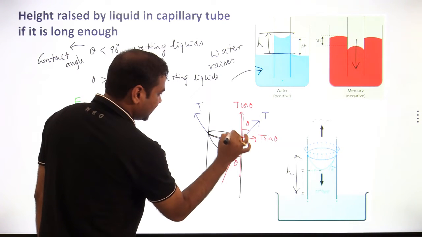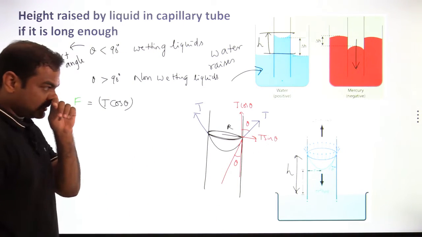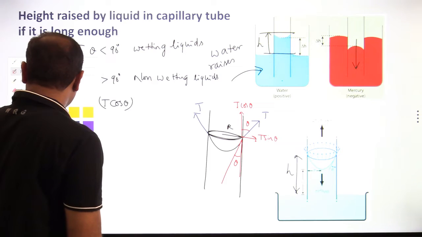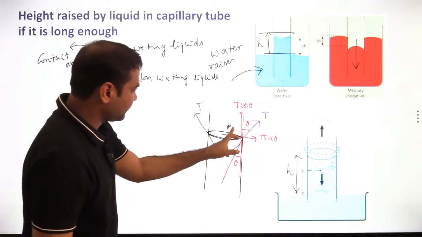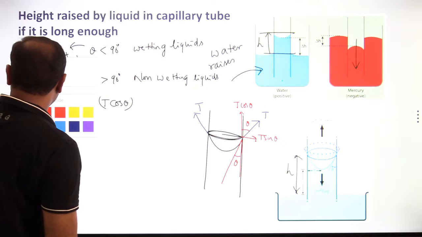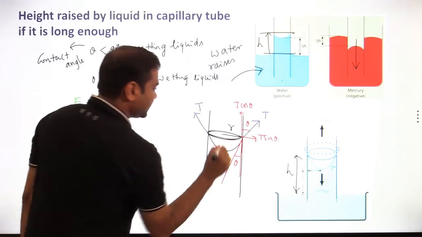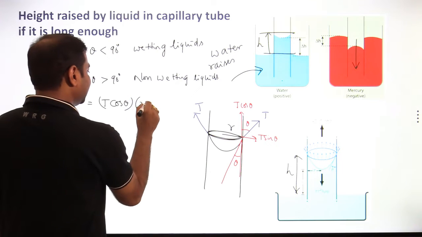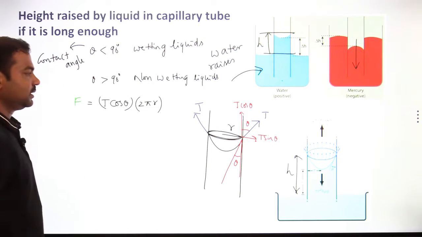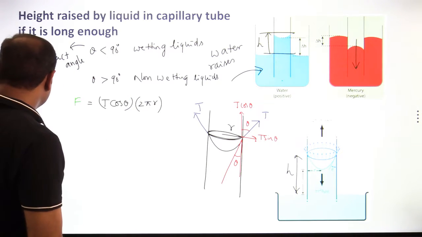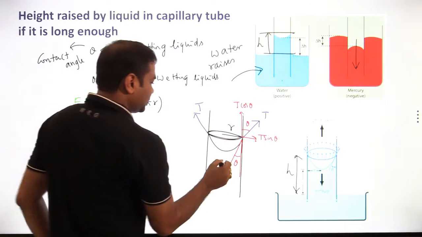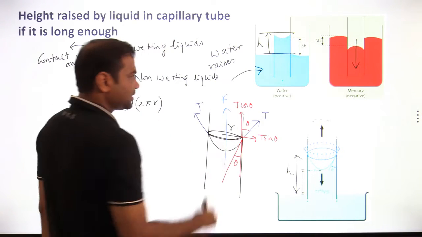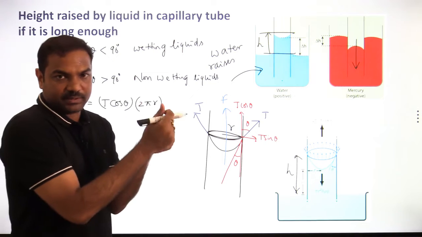If the radius of the capillary is r, then the length in contact is 2 pi r. So this is the force acting in upward direction because of surface tension. That's why liquid will rise up.